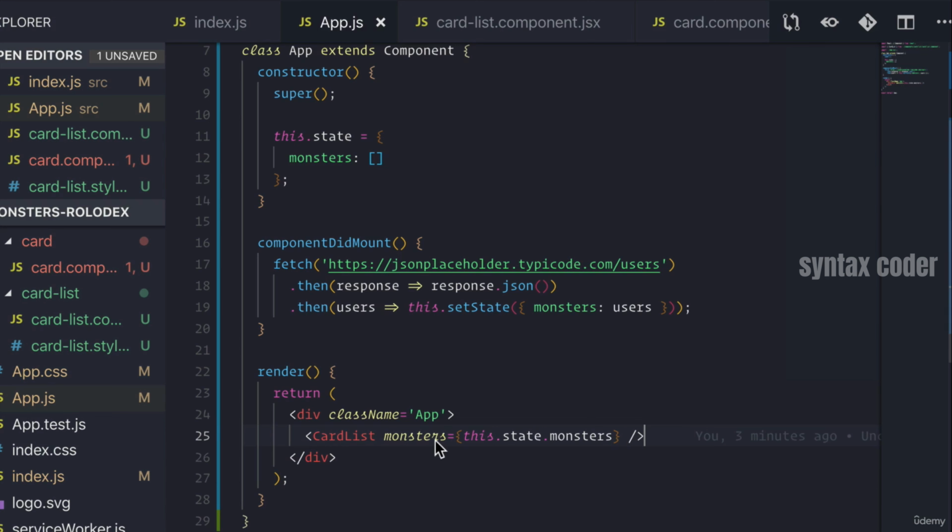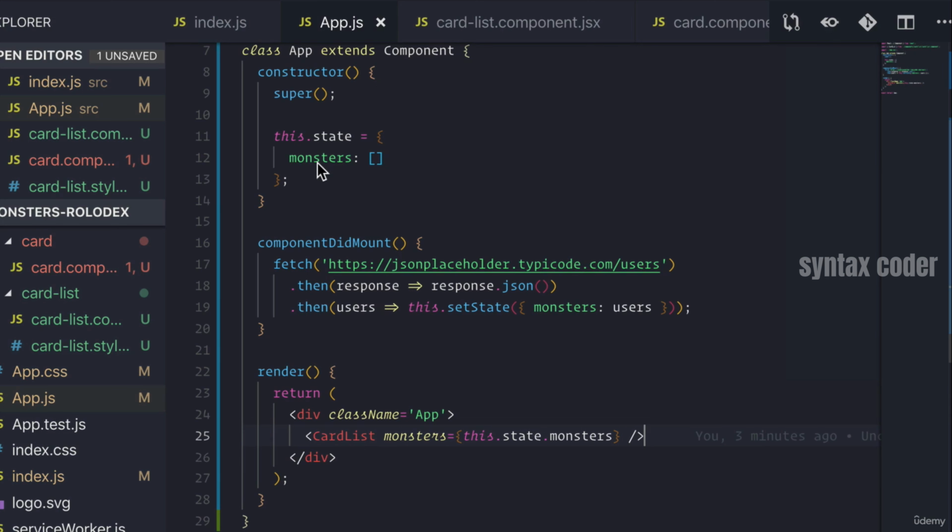Just like we have HTML attributes, we send down monsters and give it our state. So what you notice here is that as soon as we pass our state down to a component, this component receives it as a prop. And this is what we'll usually see happening through our apps.